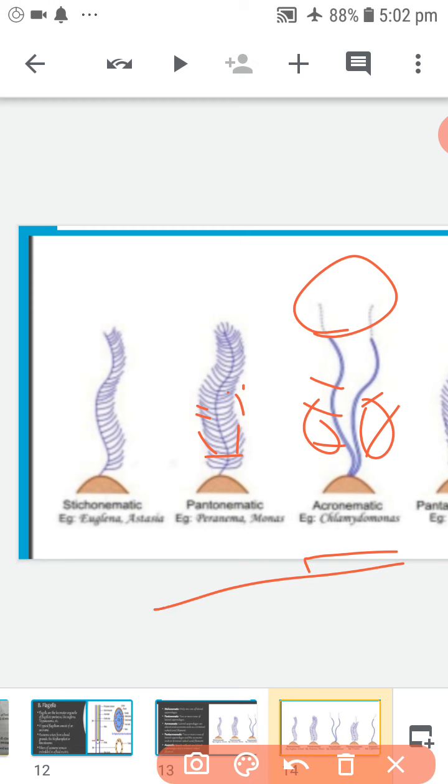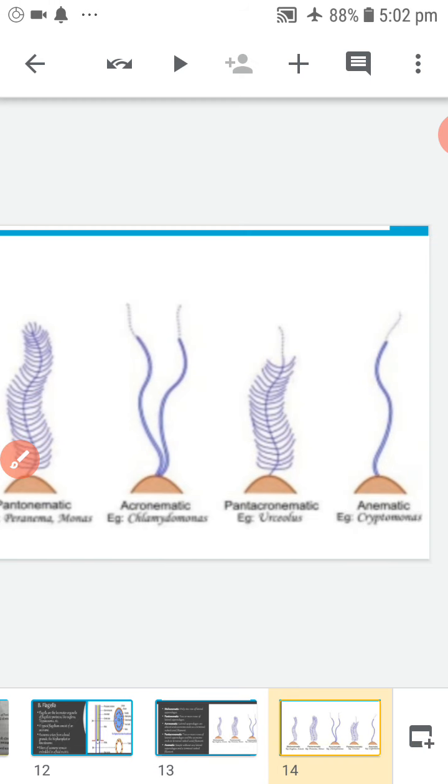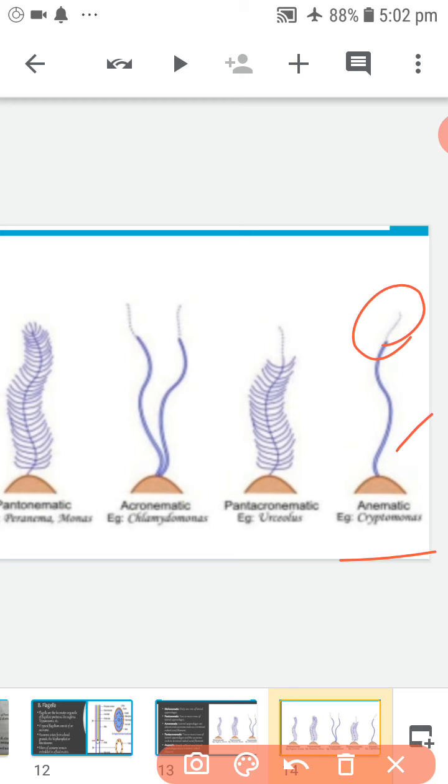Next one, anematic. In this type of flagellum, mastigonemes and terminal filament are absent. Hence, it is called anematic flagellum. Example, Cryptomonas.